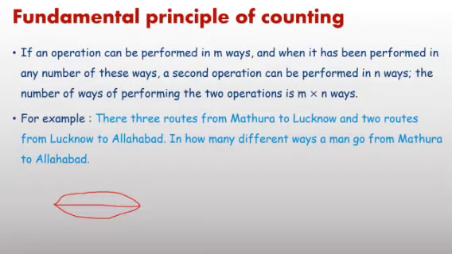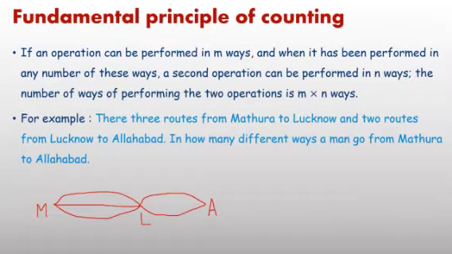This first place, Mathura, in symbolic form we can write with the letter M. Second place is L, and from Lucknow to Allahabad, how many routes? There are 2 routes from Lucknow to Allahabad, that is A. Now just again concentrate on the figure and the question.